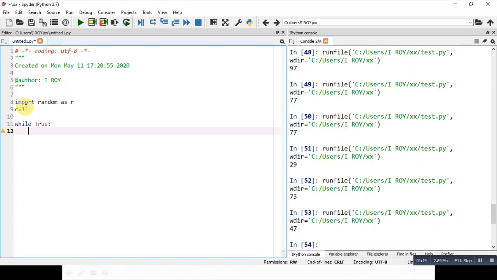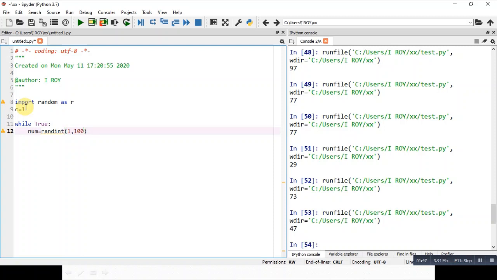Inside this loop, we will write a statement: num is equal to randint, and then you can put the range here, whatever range you want. So this is the number that is generated in this part.